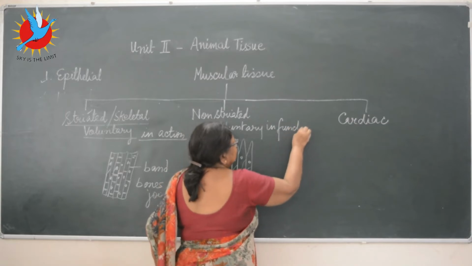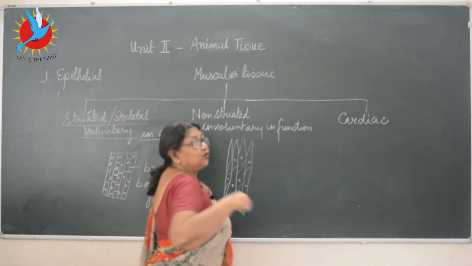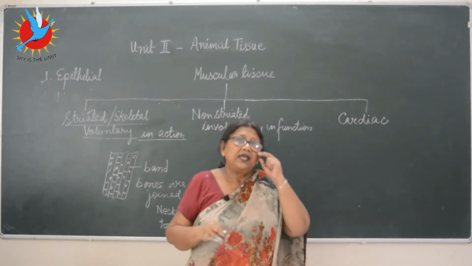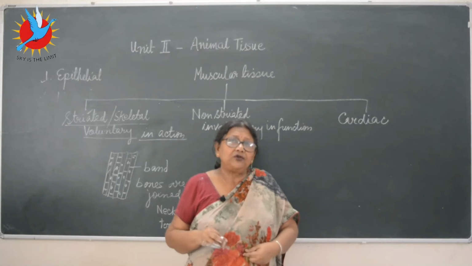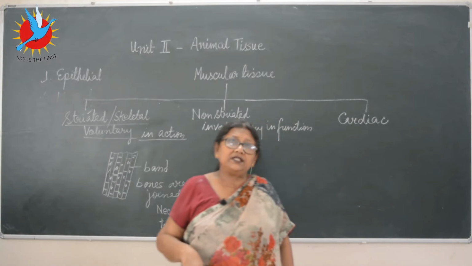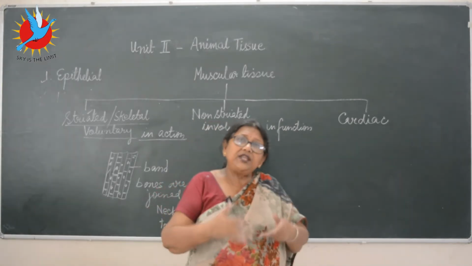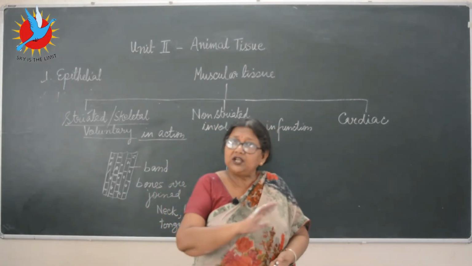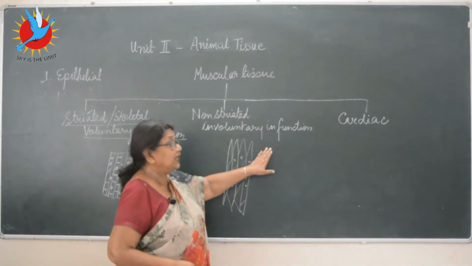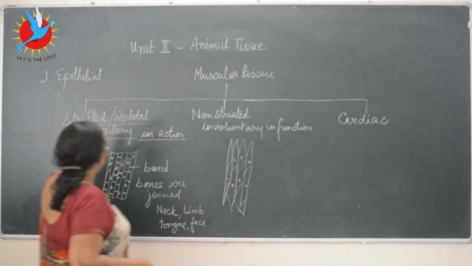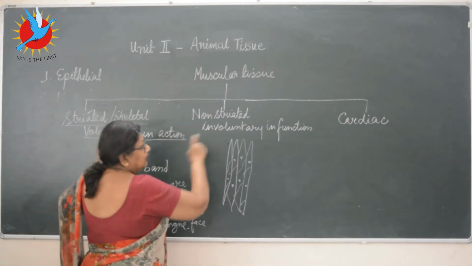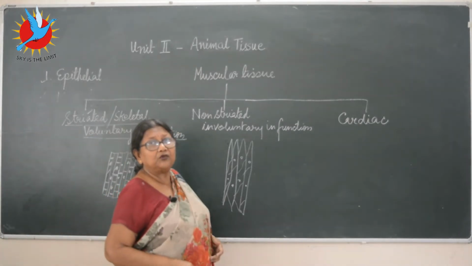What does it mean? Involuntary means you cannot control their movement. For example, you're eating food. Right, food through your esophagus going down to your stomach. From stomach it's going to intestine. Are you controlling those movements? No. The muscles, they are doing their function according to their work. You cannot control their movement. That's why it's called involuntary in function. So non-striated are, because they do not have the bands, they are involuntary because we cannot control their movement.